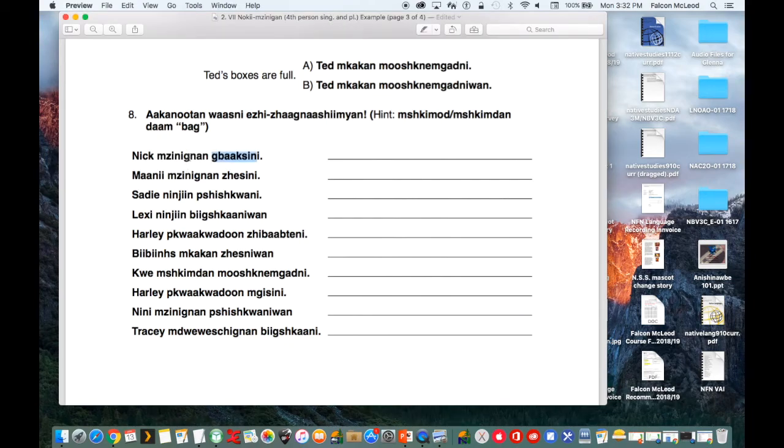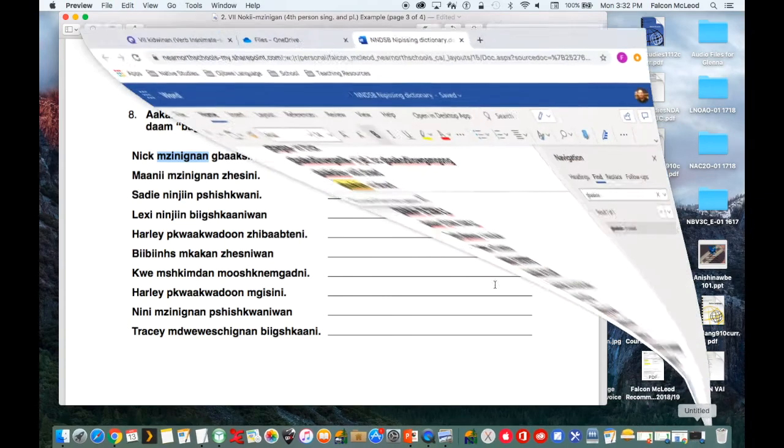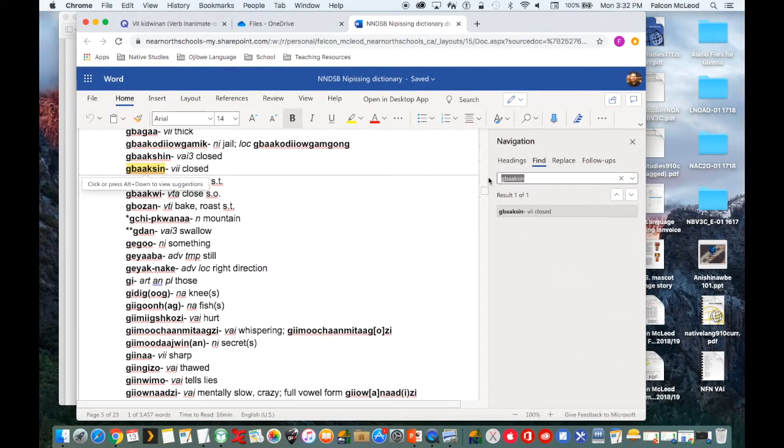I know you guys are probably just going to want to copy this whole thing into the dictionary and try and find it, and you won't find anything. In that case, you should be well aware of what this word is because it's something we've covered in class or in these lessons.